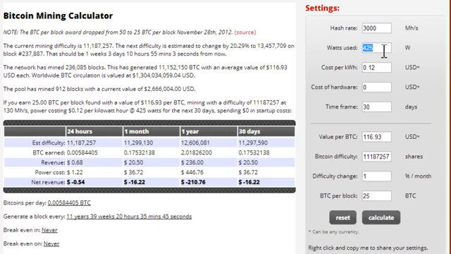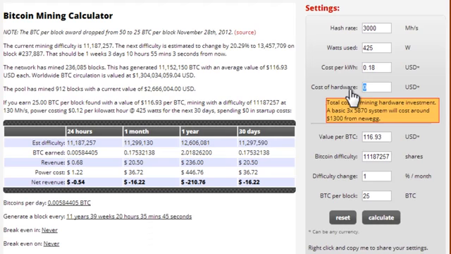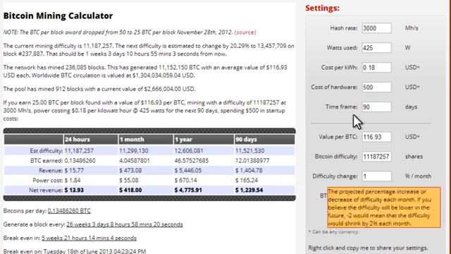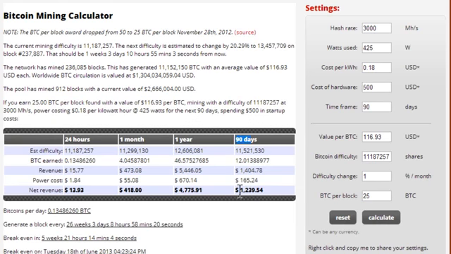Actually, this number right here is probably wrong. My computer probably doesn't take 425 watts. But for this example, let's keep 425 watts and 3,000 mega hashes per second. Let's say the cost of electricity is a little bit higher, 0.18 per kilowatt hour. Cost of hardware, let's say it cost me $500, maybe I had to buy a new graphics card. Time frame, I'm going to bump that up to 90 days, 3 months. Keep all those settings the same. Calculate. You can see that in 90 days, after spending $500, I would have made $1,239.